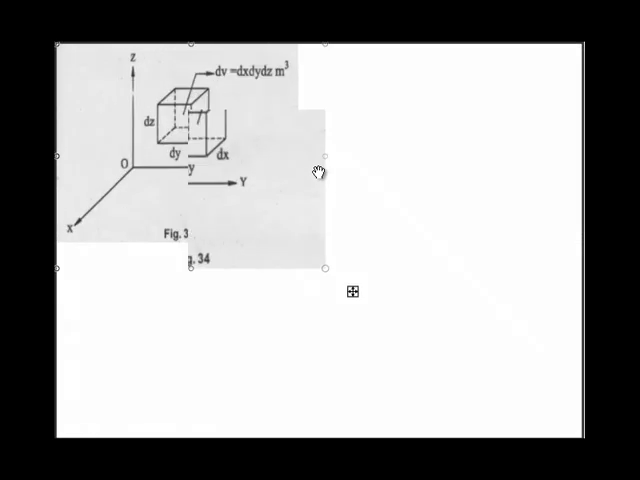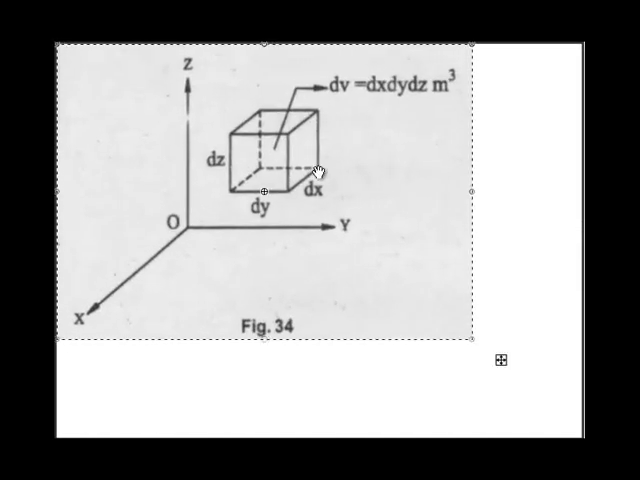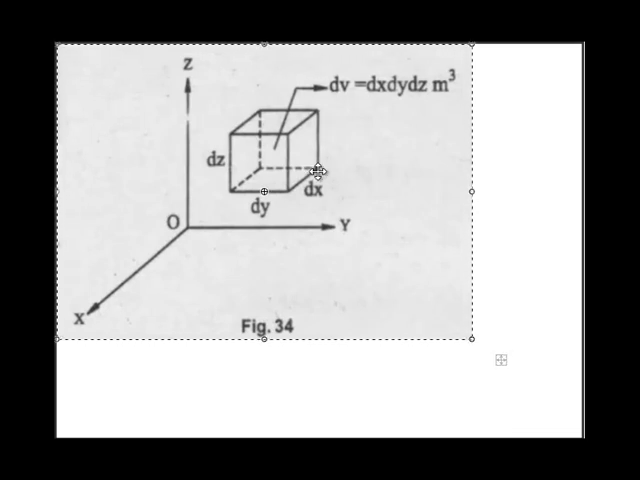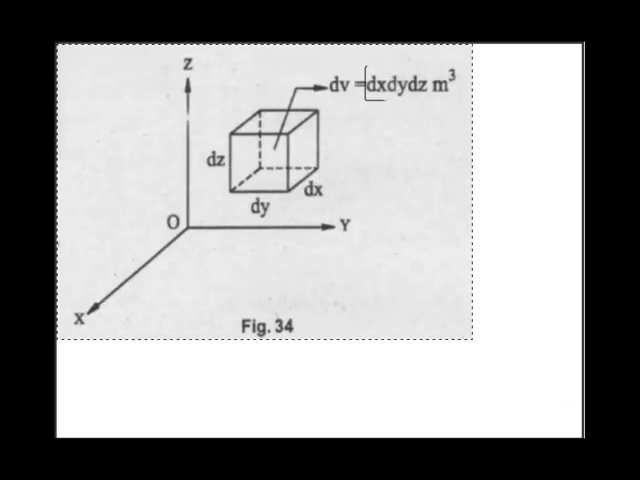For that, consider this figure. This figure shows you differential volume. dx is the differential distance in x direction, dy is the differential distance in y direction, dz is the differential distance in z direction. If you multiply three distances of this cube, it will give you volume of the cube. So these three give you volume, means scalar component of differential volume.